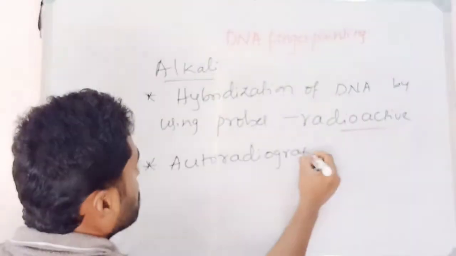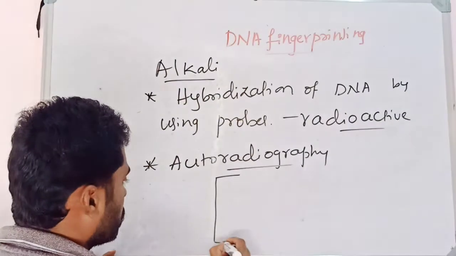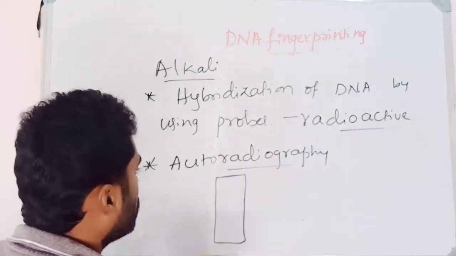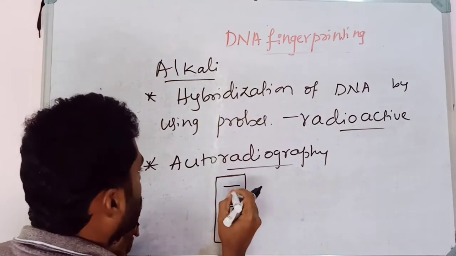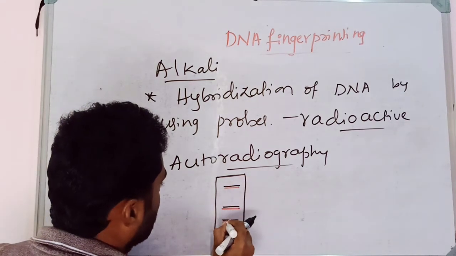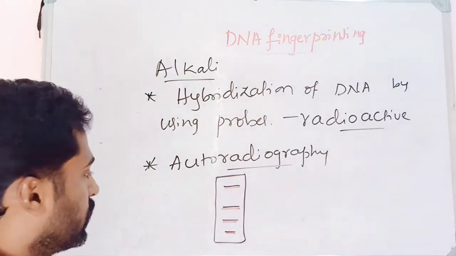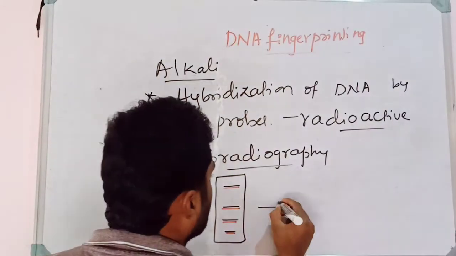So what happens during autoradiography? The nitrocellulose sheets with the hybrid DNA strands are exposed to X-rays. After that, it will create an image.